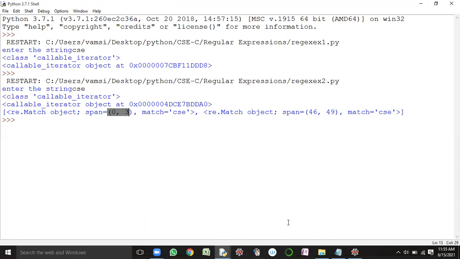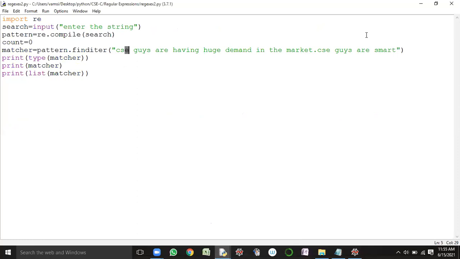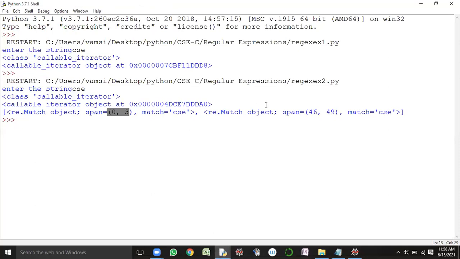Next, coming to the second occurrence. So this is the second occurrence. What's the index of C? Within the second occurrence, what's the index of this particular C character? Please respond, guys. 46.